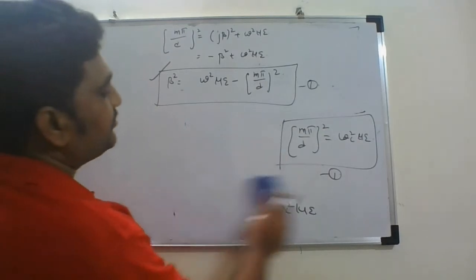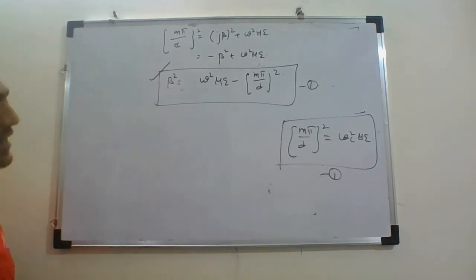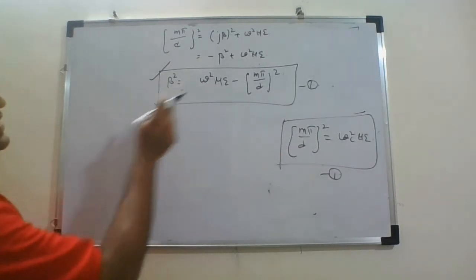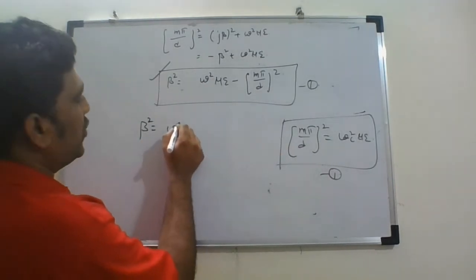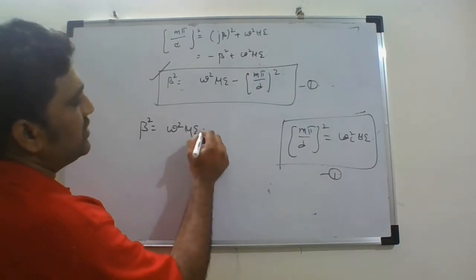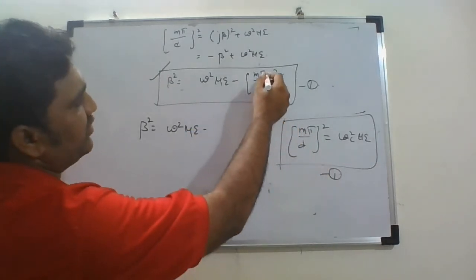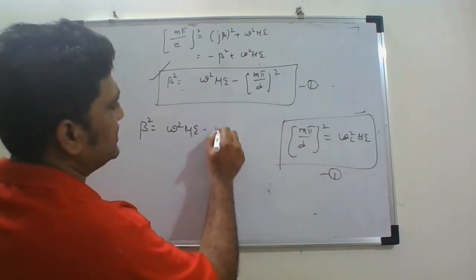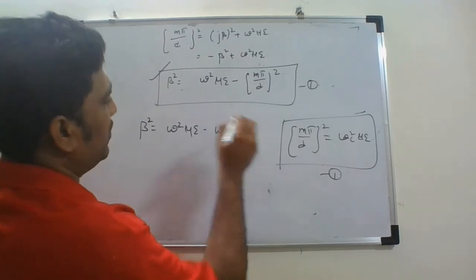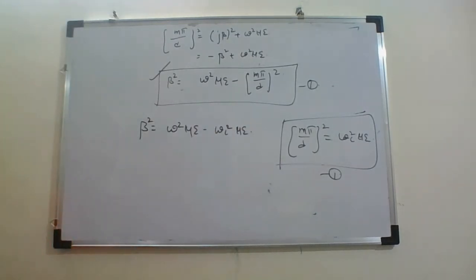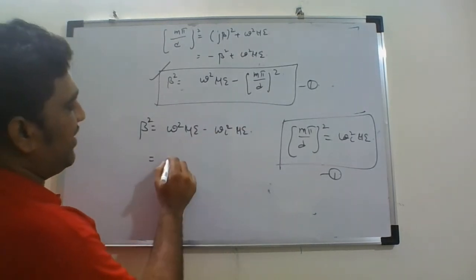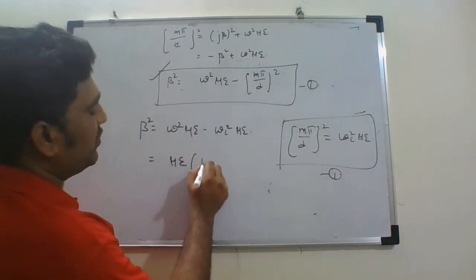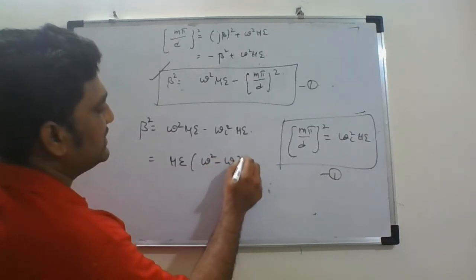So let us substitute this in beta square. Beta square is equal to omega square mu epsilon minus, in place of (m pi by d) whole square, omega c square mu epsilon. In both terms I have mu epsilon common, so taking mu epsilon common, omega square minus omega c square.